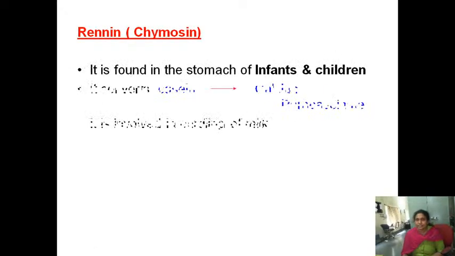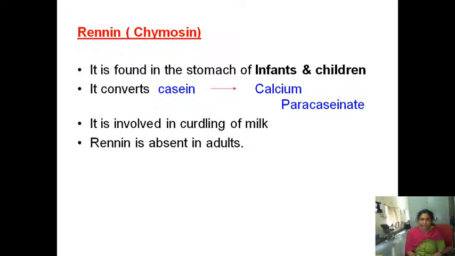Now even in the infant stomach, along with the HCl and pepsin, there is an enzyme called renin. Renin is active only in infants and children. What is the action of renin? Here it converts the milk protein, that is casein. Please make a note: casein is a milk protein.